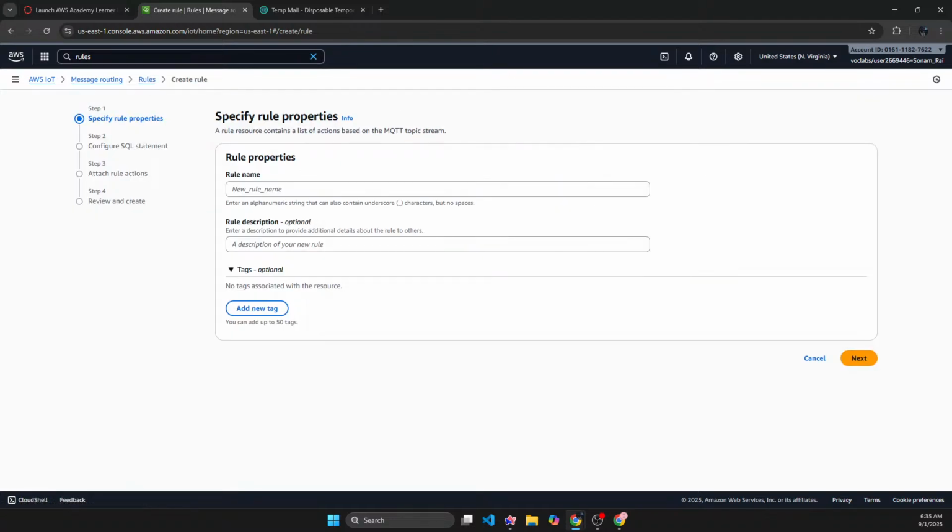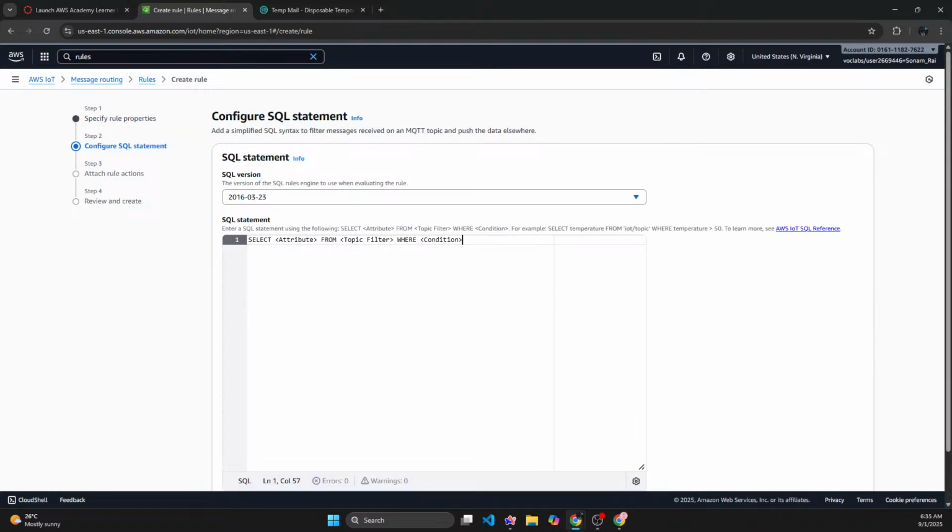Okay. So, but the last time when I tried it, I was not able to do it. So last time when I created a rule and when I tried to send the message through the rule, I was just not able to do it. So that's something. But let's see if this time I will be able to do anything.